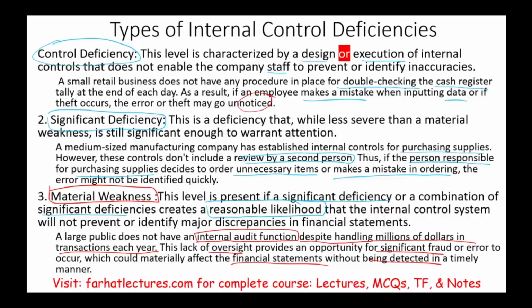Significant deficiency, well, it is important, but it doesn't rise to a material weakness because the likelihood is not high, or maybe the severity is not great to the company. Control deficiency, something is wrong, but it doesn't threaten a whole department or the whole company.